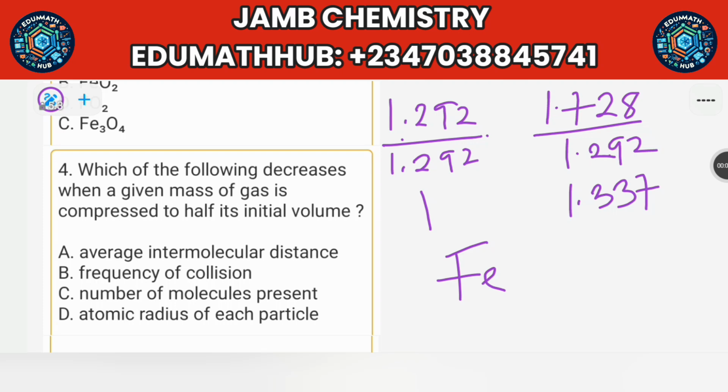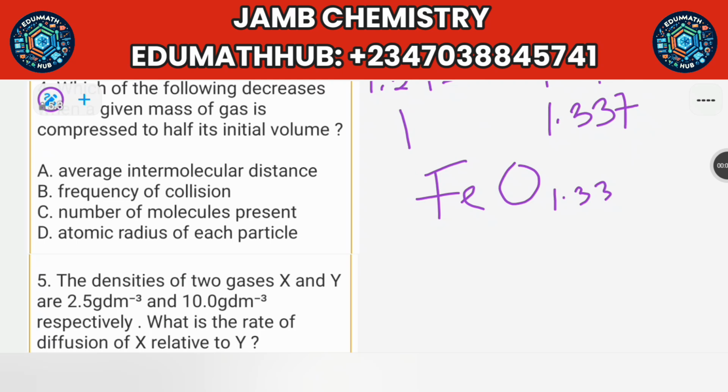So the final answer will be Fe1O1.33. But you cannot leave the answer like this. Anytime you are doing empirical formula and you are getting anything like 1.33, always multiply by 3. Multiply the final answer by 3. And if you are getting something like 1.5, multiply the final answer by 2. That's just a trick that you can always apply.